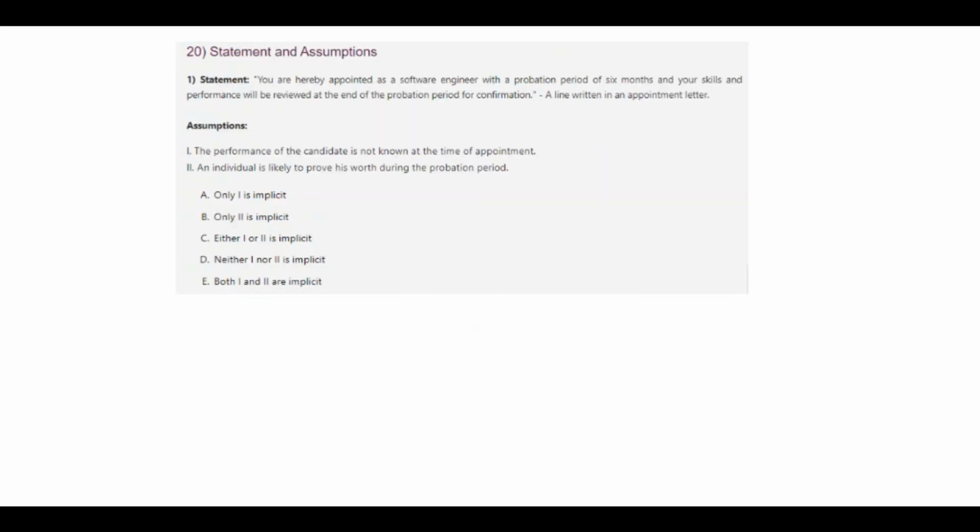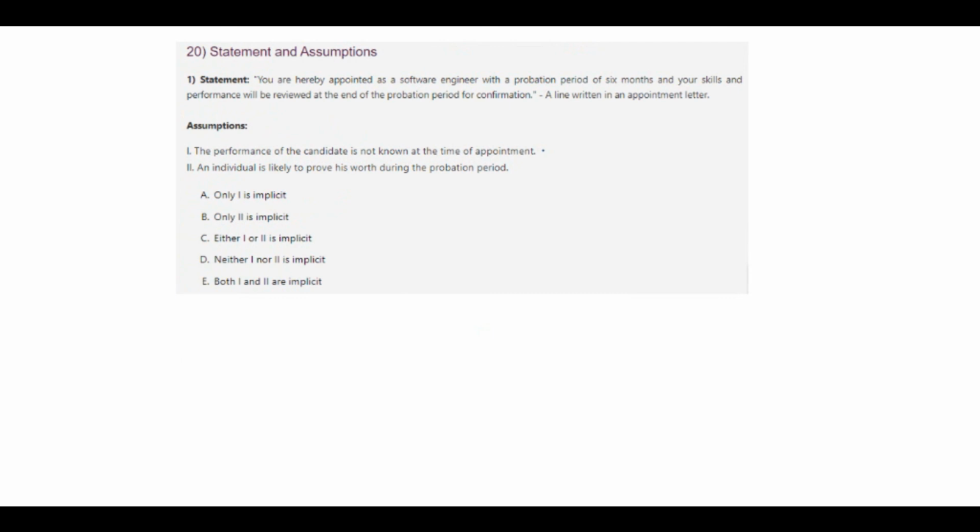Okay, the next question is your last question, which is on statements and assumptions, like what assumptions we can create from a statement. You are hereby appointed as a software engineer with a probation period of 6 months, and your skills and performance will be reviewed at the end of the probation period for confirmation. This is a line written in an appointment letter, so this is the statement. What is the assumption? The performance of the candidate is not known at the time of appointment.